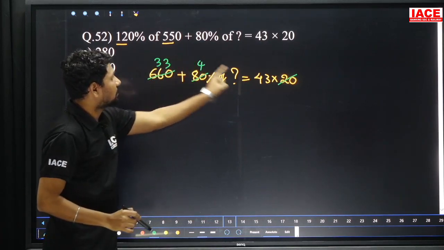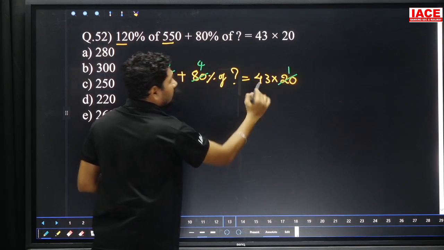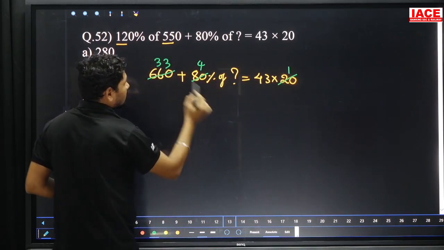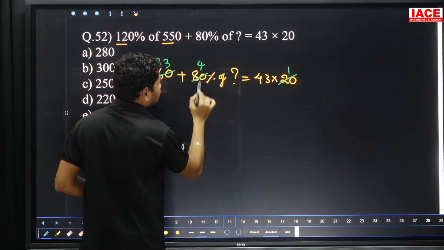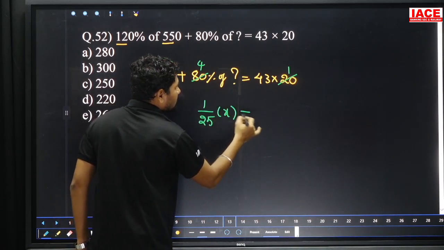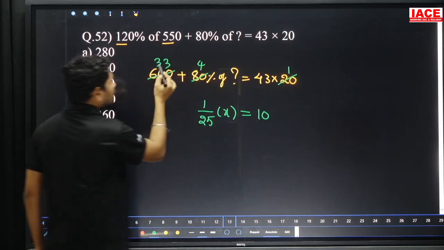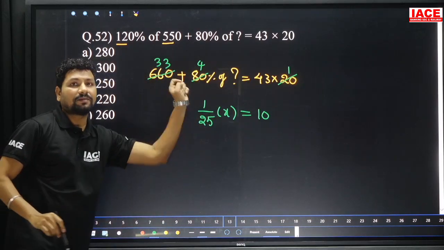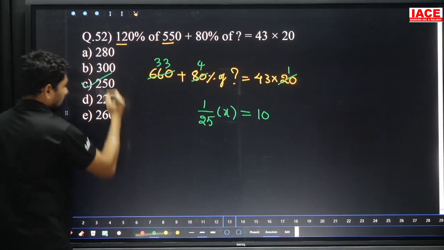And 33 is going to be removed, here is one time. Then 43 into 1 is 43, 43 minus 33 which is equal to 4%. 4% we can write 1 by 25 into x, and which is 10. 43 minus 33 is 10. 25 is multiplying to 10, it is 250, option C.